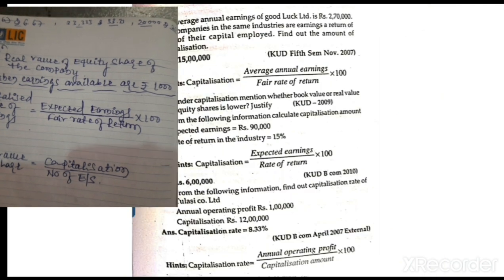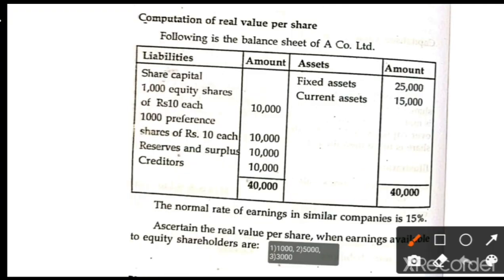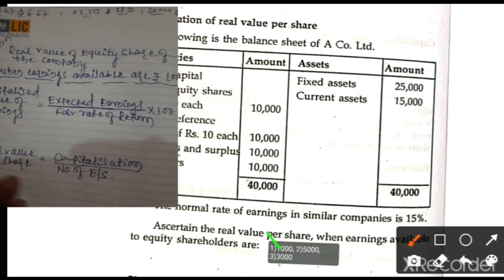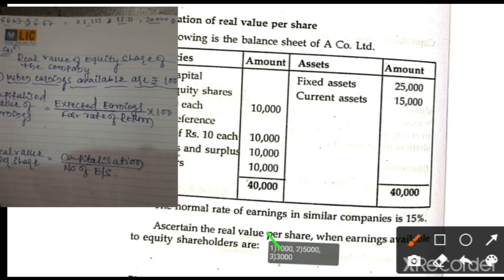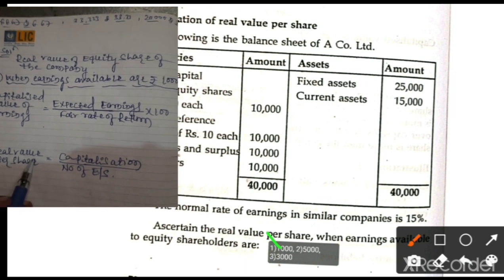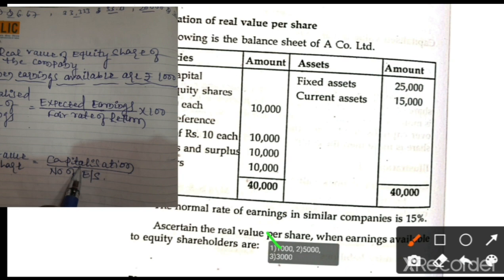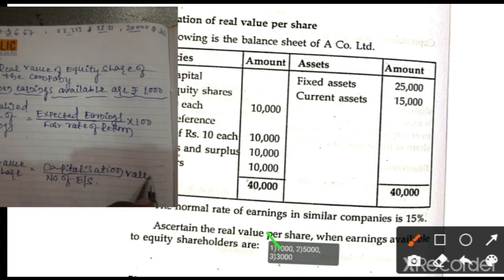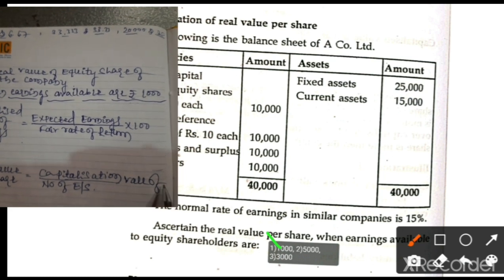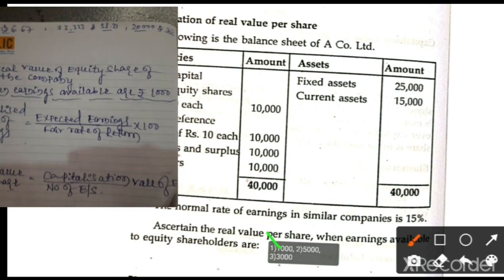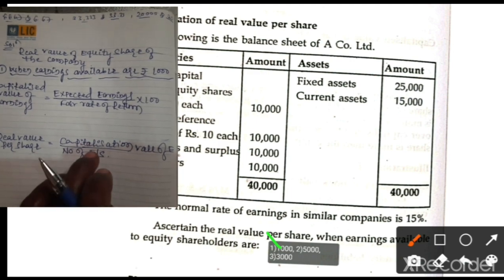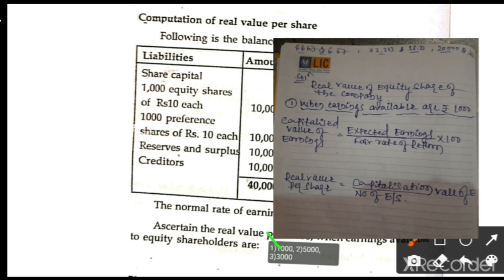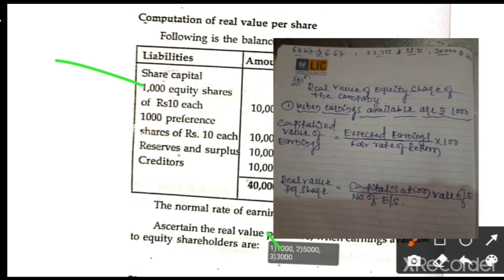The first main important formula is: real value per share is equal to capitalized value of earnings divided by number of equity shares. The number of equity shares is available in the problem, that is 1000, so no need to worry about it.